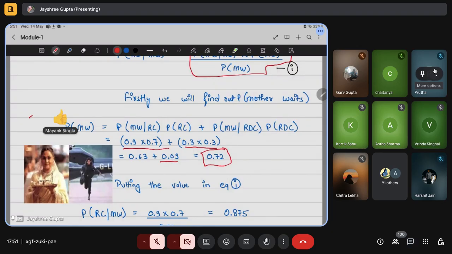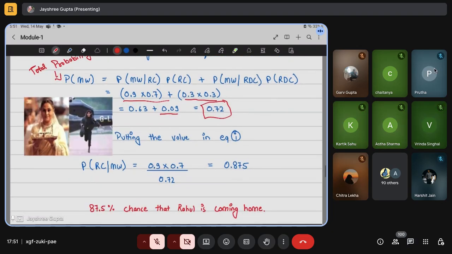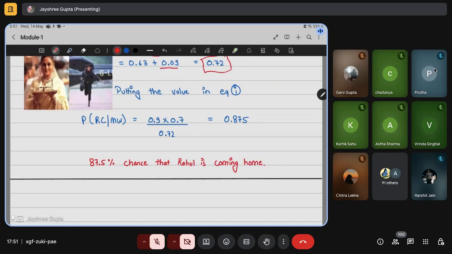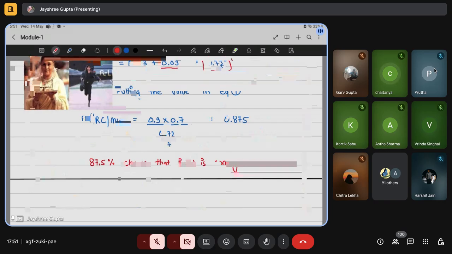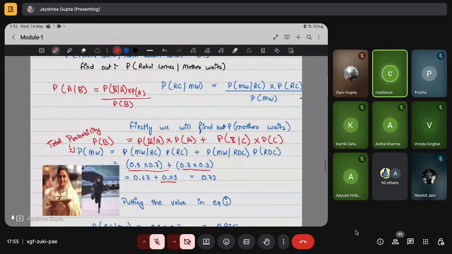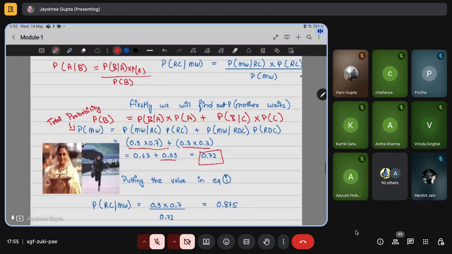Sure. Let me explain from the basic formula, which we will all get in the formula sheet. We are asked what is the probability of A happening when B has already happened. So we take it out by the probability of B when A has already happened, multiplied by the initial probability of A, divided by the whole probability of B.